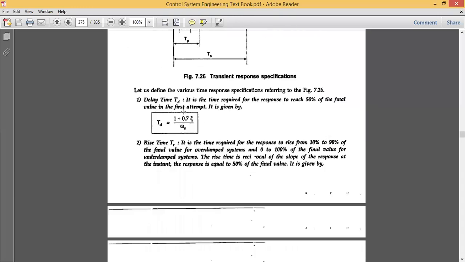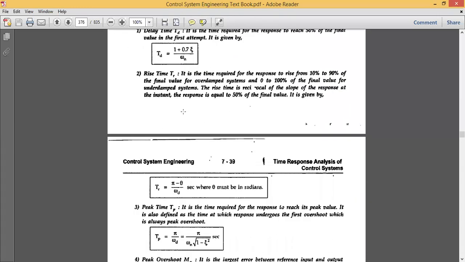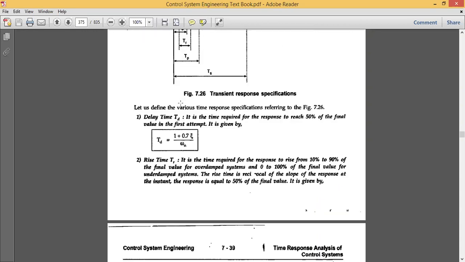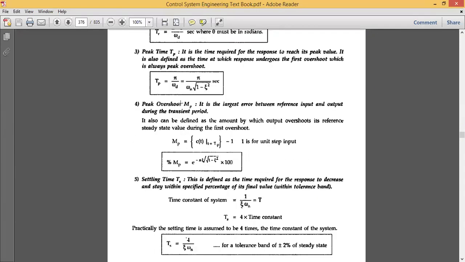Then we have TP, which is the peak time, when the signal gives you the maximum value. It is the amount of time the signal takes to achieve its maximum value. The last is TS, called the settling time. Settling time is how the signal is going to drop once it reaches the maximum level. It will drop exponentially, or sometimes there are small variations in the signal. And when the signal reaches its maximum value, we call it the peak overshoot.